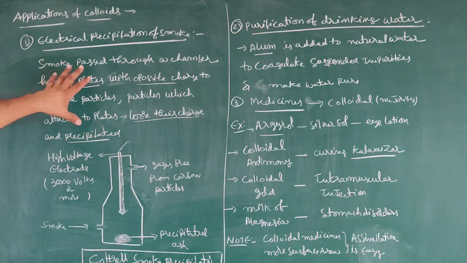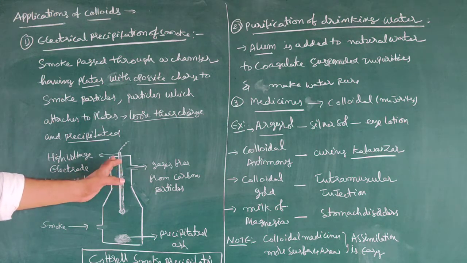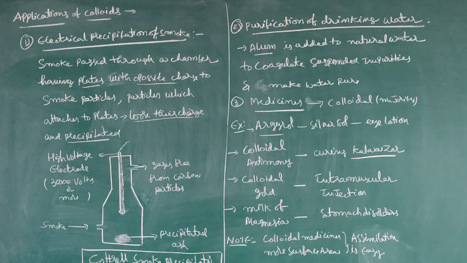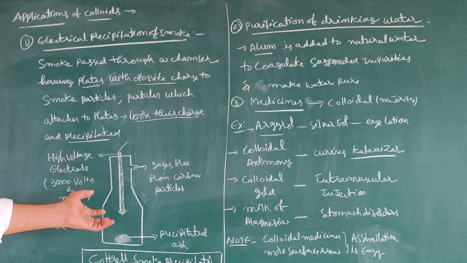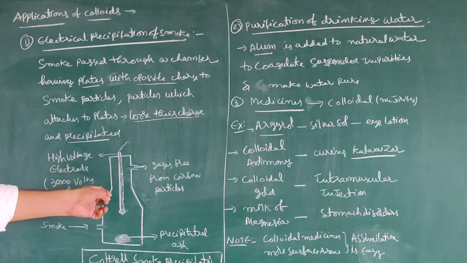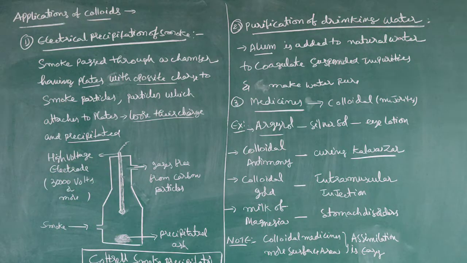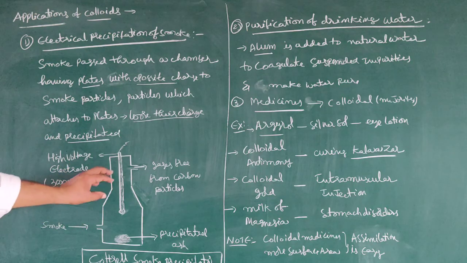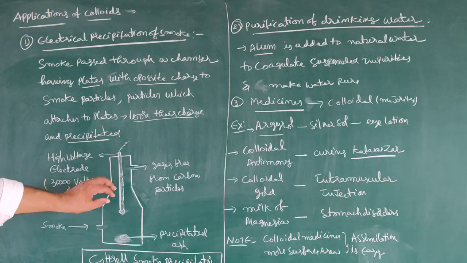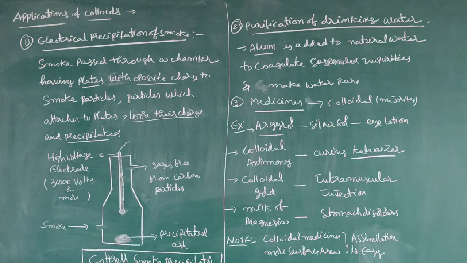Here, smoke passes through a chamber having plates with charge opposite to the smoke particles. Automatically the particles attach to the plates. After some time they lose their charge and they can be precipitated. This is the process of electrical precipitation of smoke.